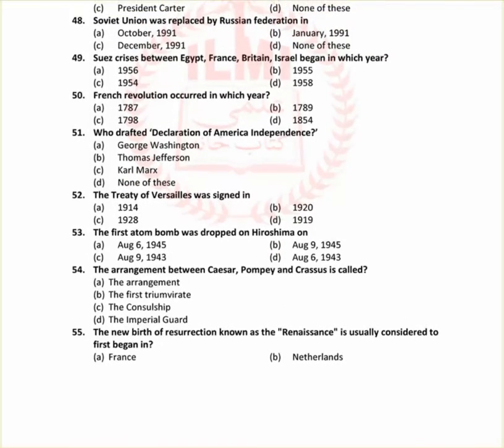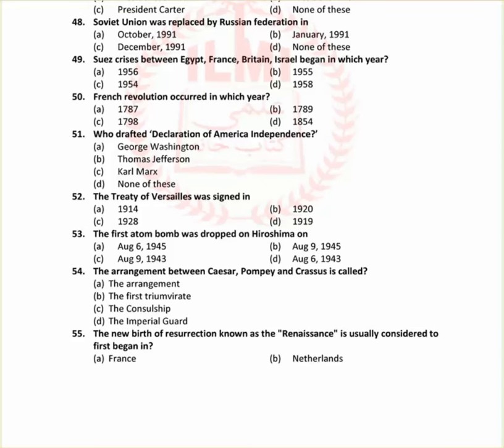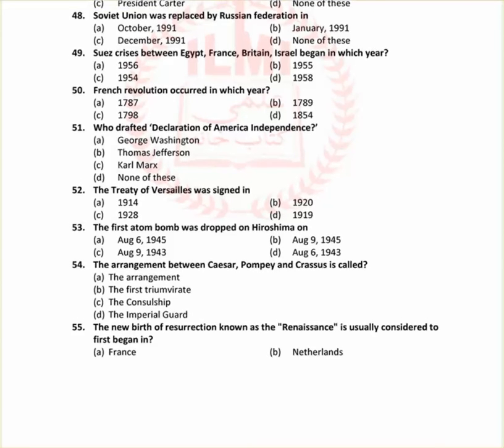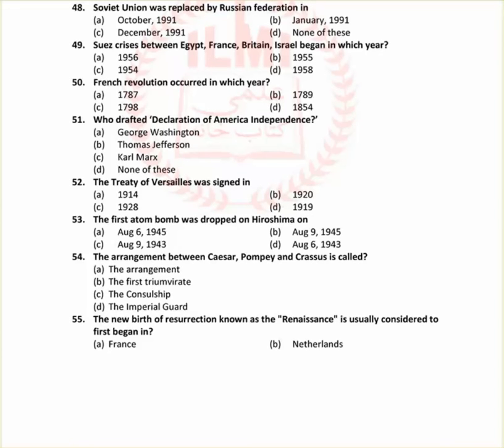Which is who drafted the Declaration of American Independence? The right answer is Thomas Jefferson, B option. The next is: the Treaty of Versailles was signed in 1919, D option.